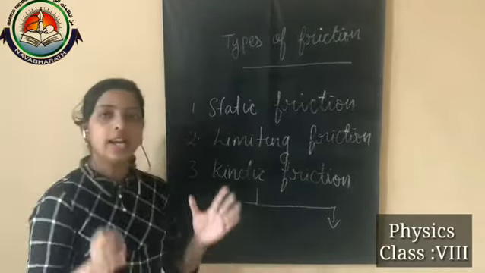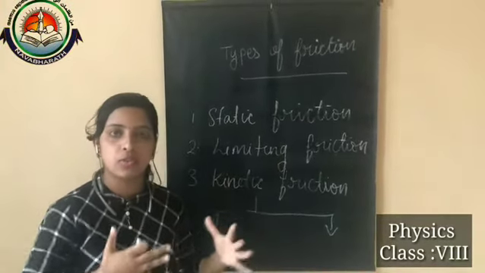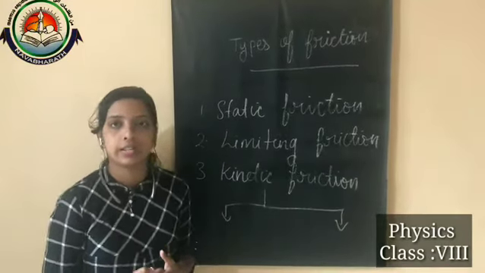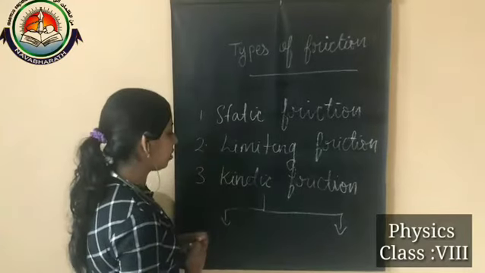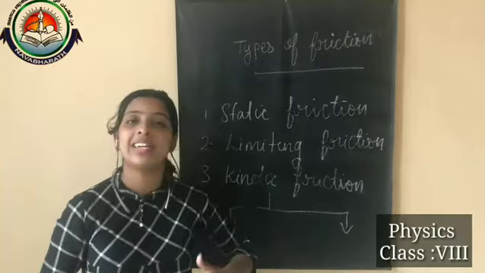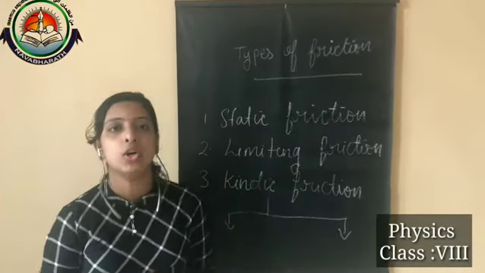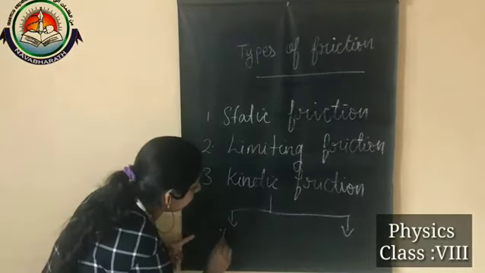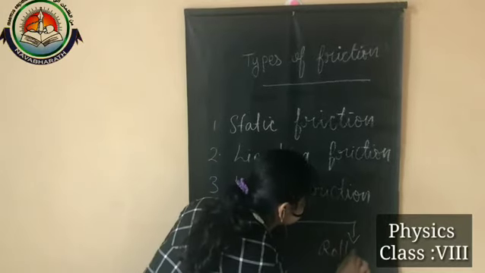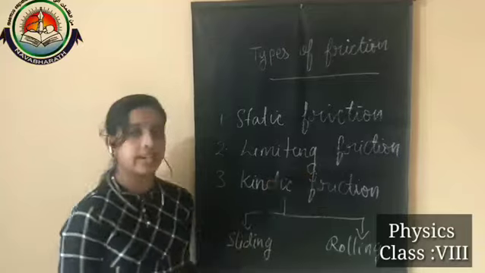Kinetic friction is a type of friction in which the opposing force or frictional force comes into play when one object actually slides over another object or another surface. So kinetic friction is mainly of two types. Kinetic friction we can subdivide into two types, that are sliding friction and rolling friction. What are they? Sliding friction and rolling friction are the two types of kinetic friction.